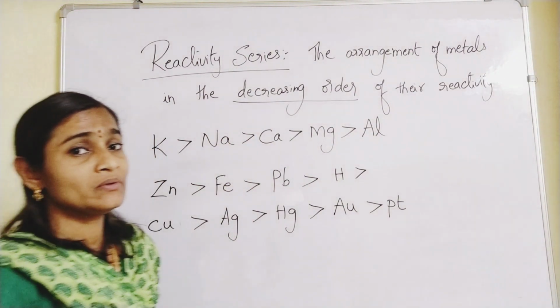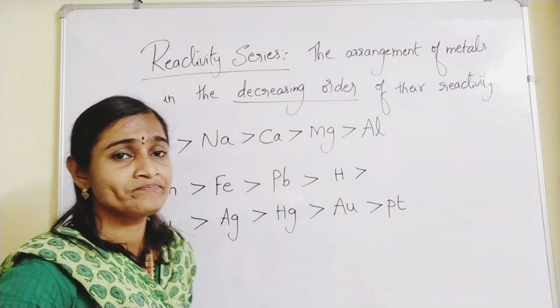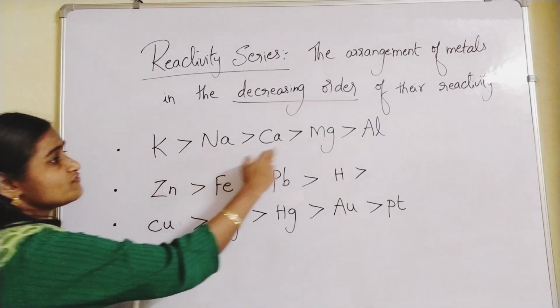Please, all of you, listen carefully to what I say. So, this is the order of metals.